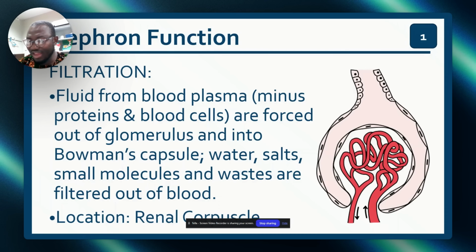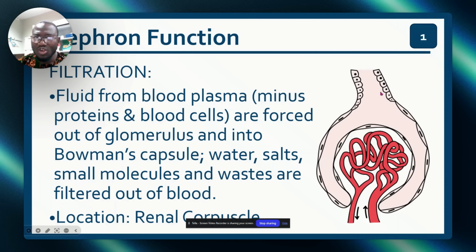So why is this 60? Hydrostatic pressure will be about 60. So with the excess of 10, we push things through this window. This is the door. This is the window. This is the tubule. This is what we are going to discuss. Now, this process is called filtration.